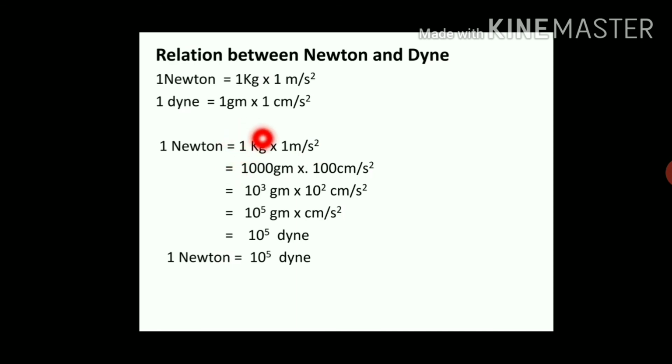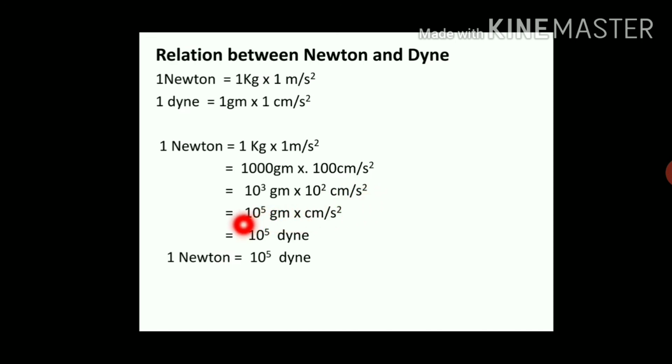Now convert this 1 kg mass into gram. 1 kg is equal to 1000 gram, and 1 meter per second square acceleration converted into centimeter per second square is 100 centimeter per second square. Now 1000 means 10 raised to 3 gram into 100, which is 10 raised to 2 centimeter per second square.